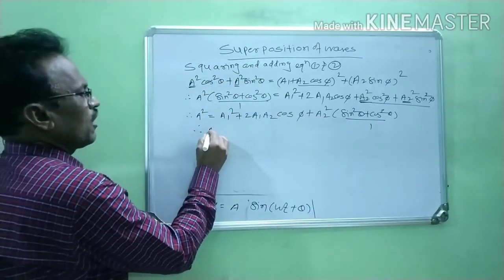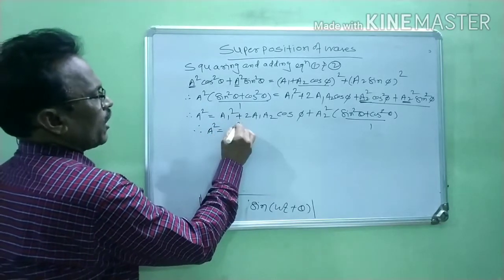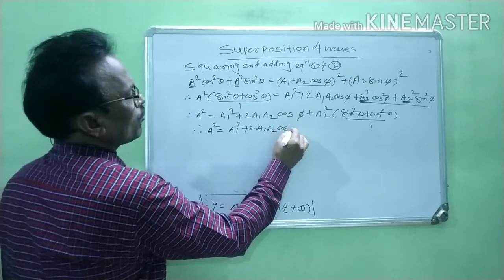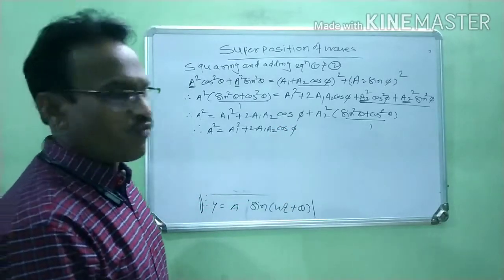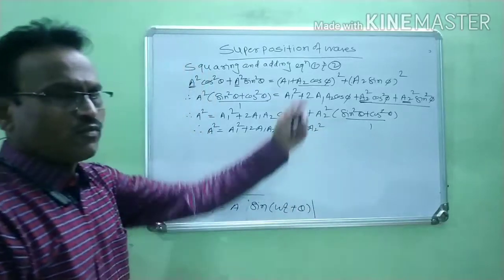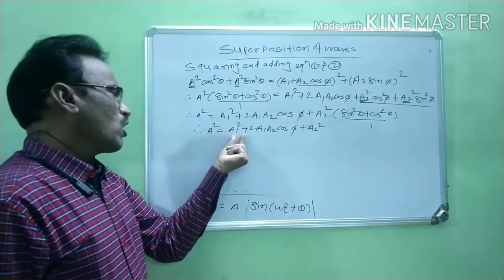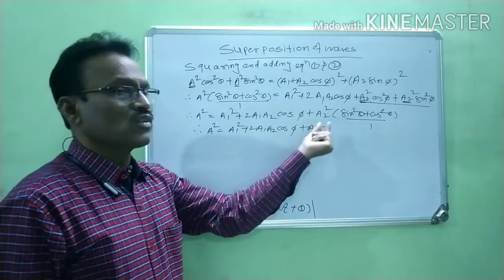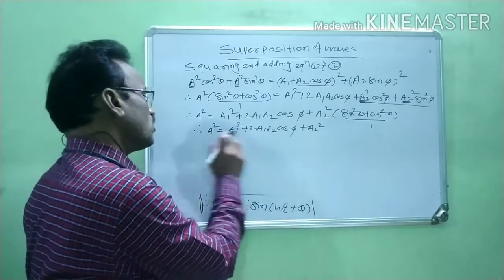Therefore finally A squared equals a1 squared plus twice a1 a2 cos phi plus a2 squared, right? Now this is the expression for A squared.